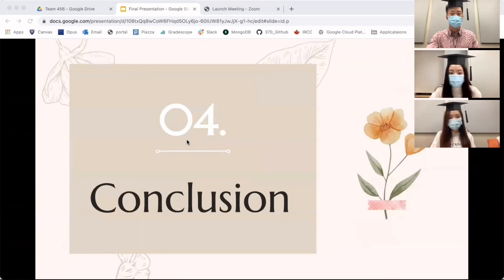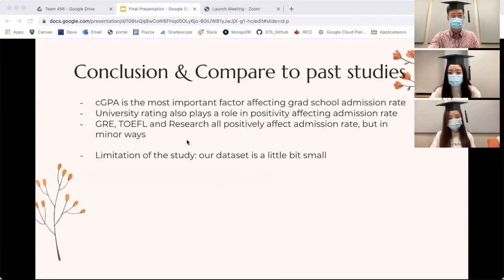Conclusion: our study presents similar results to the past studies. We conclude that GPA is the most important factor affecting grad school admission rate. University rating also plays a role in positively affecting admission rate. GRE, TOEFL, and research all positively affect admission rate, but just in minor ways.